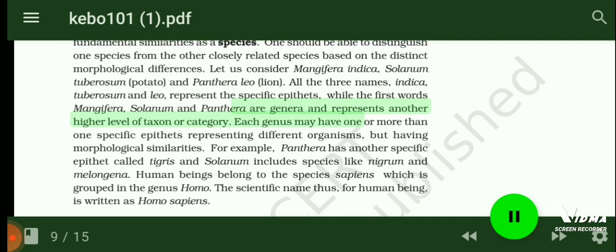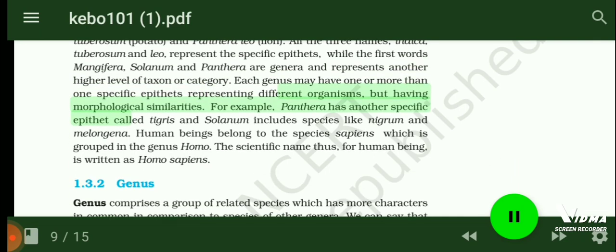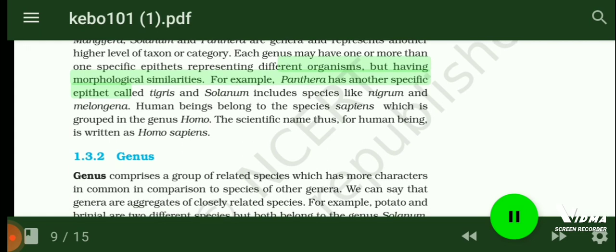Each genus may have one or more than one specific epithets representing different organisms, but having morphological similarities. For example, Panthera has another specific epithet called tigris and Solanum includes species like nigrum and melongena. Human beings belong to the species sapiens, which is grouped in the genus Homo. The scientific name thus, for human being, is written as Homo sapiens.